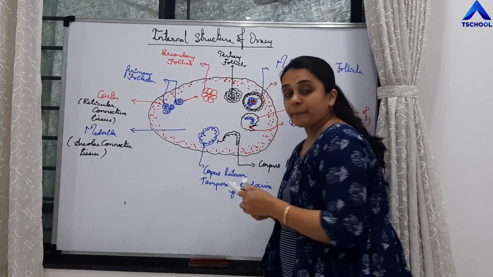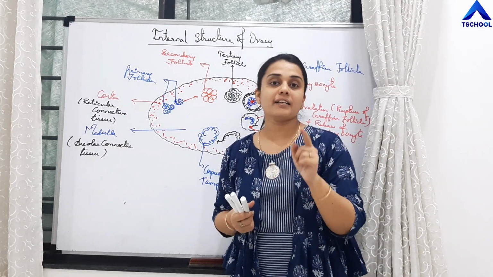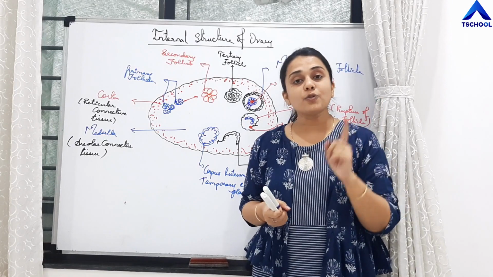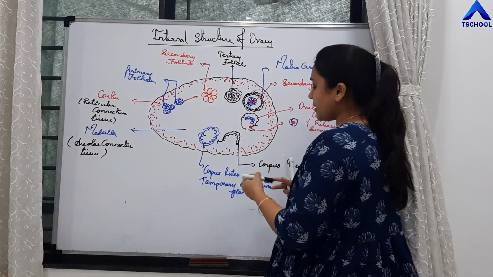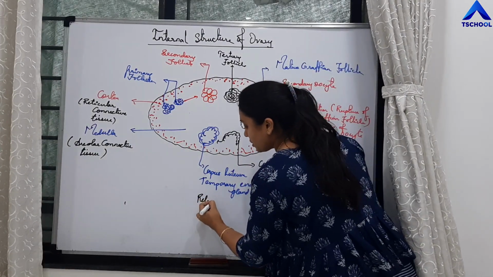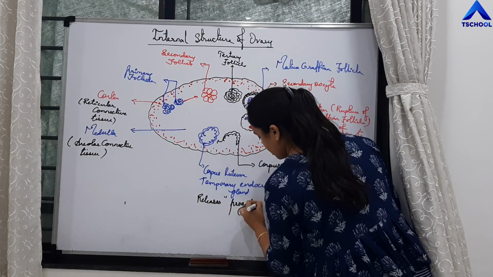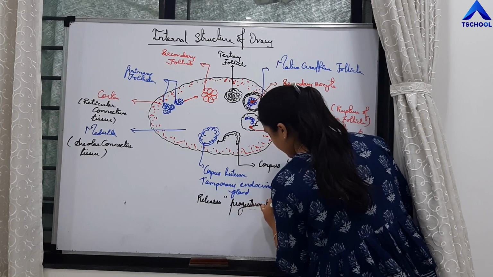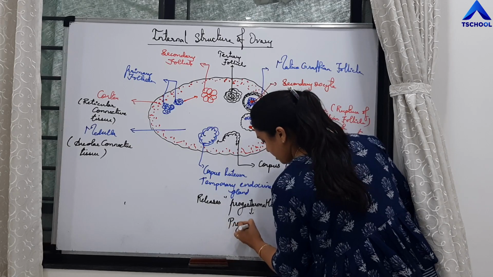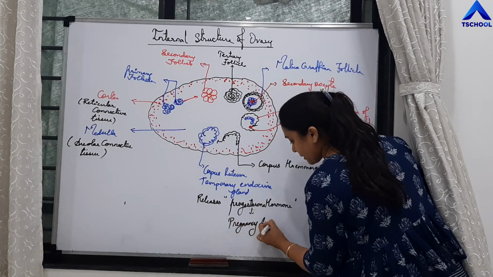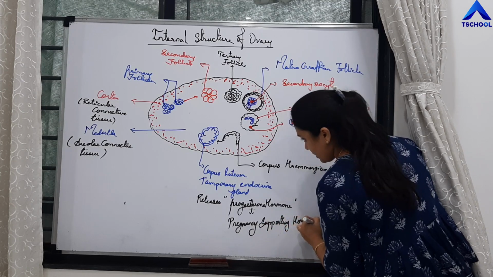It is acting as a temporary endocrine gland, and under the influence of luteinizing hormone, which you have studied in your endocrine system and which is released by the pituitary gland, this corpus luteum releases which hormone? It releases progesterone hormone. This progesterone hormone is a pregnancy supporting hormone, right?